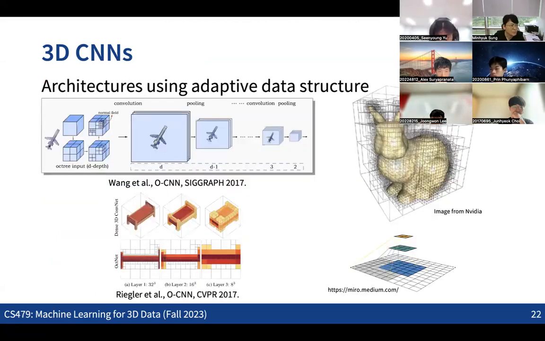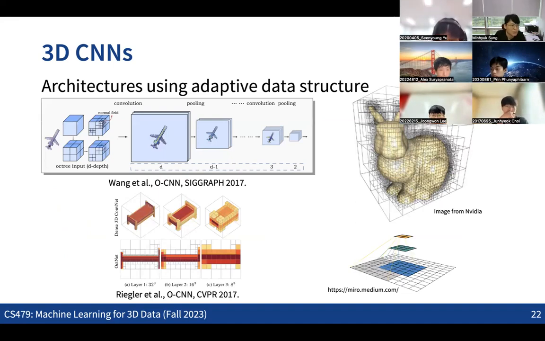After that, people started to see that we can consider using a more efficient representation, not a uniform grid, but one with some adaptive resolution depending on the geometry information that we have.